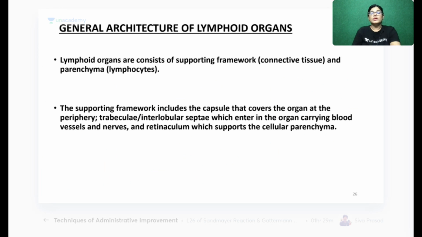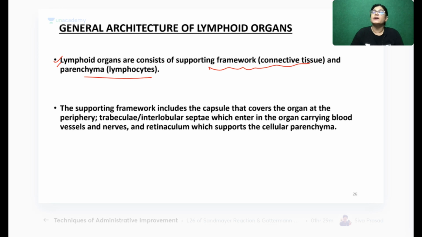Okay. So before starting a particular topic, I would like to give you a general architecture of the lymphoid organs. A lymphoid organ consists of a supporting network of connective tissue and parenchyma.